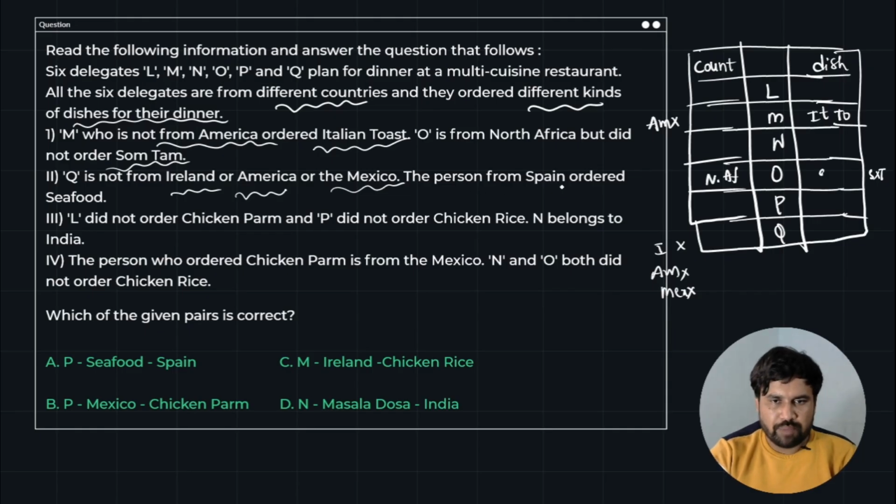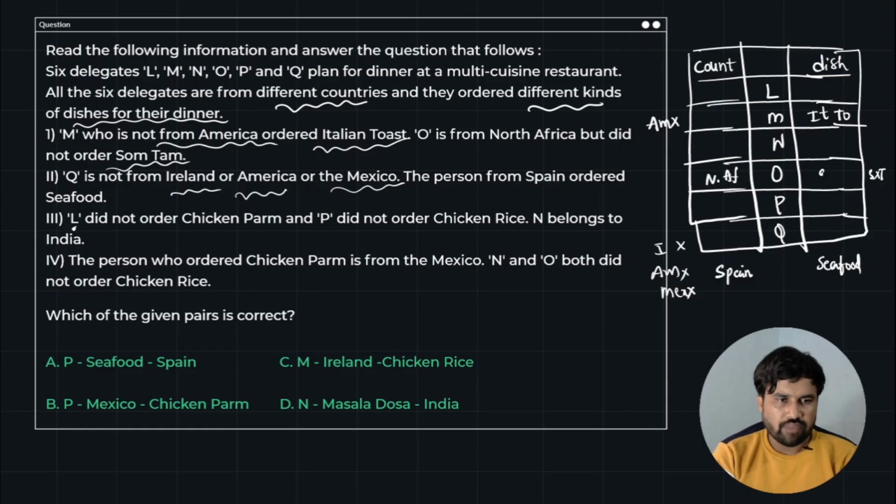The person from Spain ordered the seafood. So whoever comes from Spain, we don't know who the Spain person is, but the Spain person will order the seafood. Whenever we know something about seafood or the Spain person, we will insert this data into that particular table. So wait for it, don't get yourself confused. Just write down all the data whatever they have given, and it will automatically arrange itself in the table. All you need is some patience, and you have to wait for the right time, the right situation and the right statement.